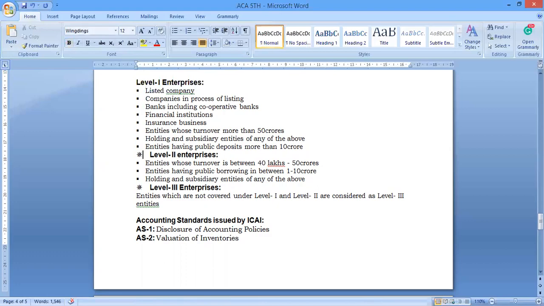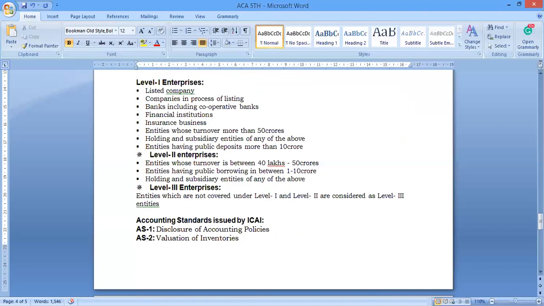Level 2 is classified as entities whose turnover is between 40 lakh and 50 crore, entities having public borrowings between 1 and 10 crore, and holding and subsidiary entities for any of the above. These entities should be considered level 2 enterprises. Level 3 entities are those not covered under level 1 and level 2. So these are the three levels of enterprises and entities that should follow the accounting procedure and accounting rules and regulations. This is another piece of information.